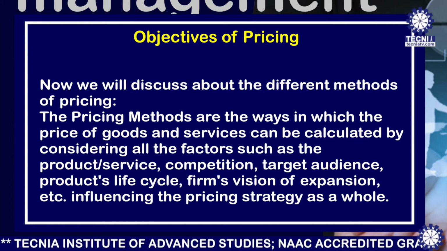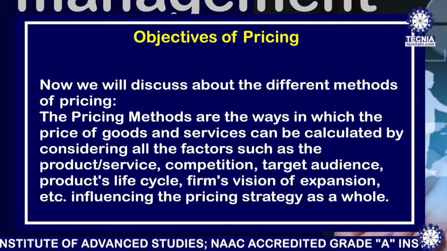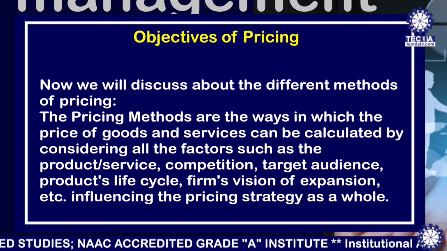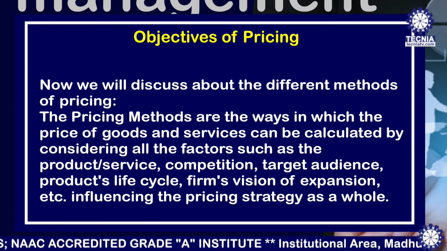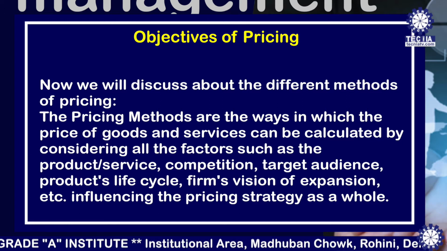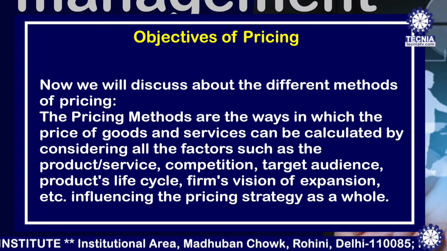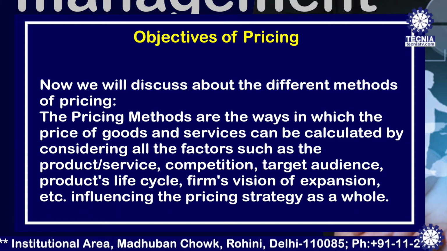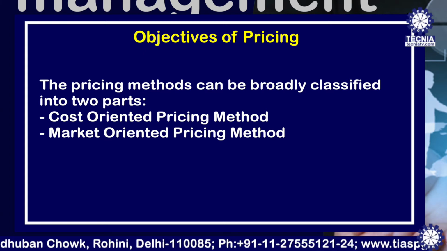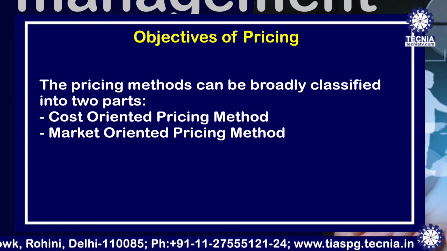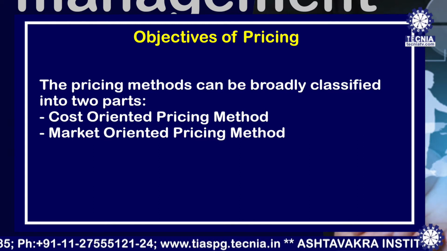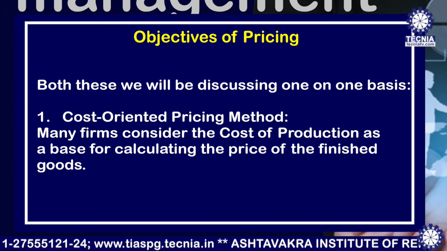Now, we'll be discussing different methods of pricing. The pricing methods are the ways in which the price of goods and services can be calculated by considering all the factors such as products, services, competition, target audiences, product's life cycle, firm's vision of expansion, etc., influencing the pricing strategies as a whole. The pricing methods can be broadly classified into two parts. Number 1, cost-oriented pricing methods. Number 2, market-oriented pricing methods. We will discuss both of these one by one.